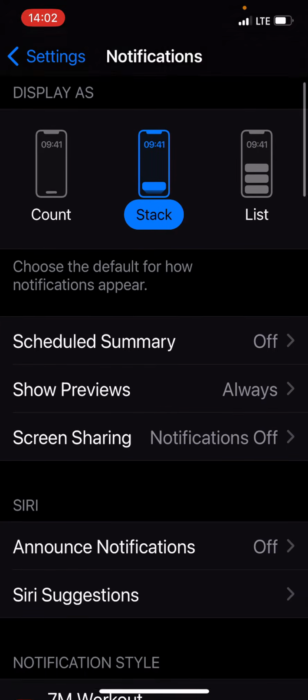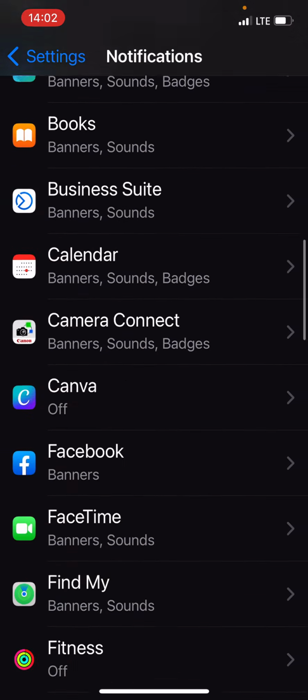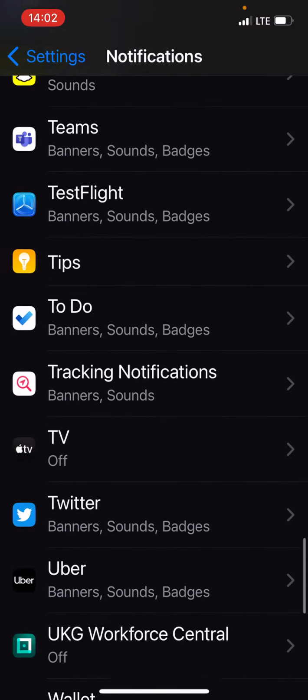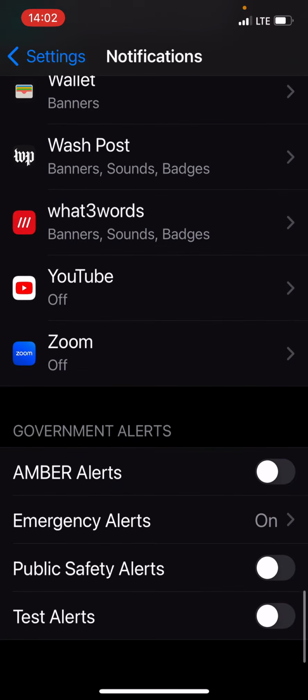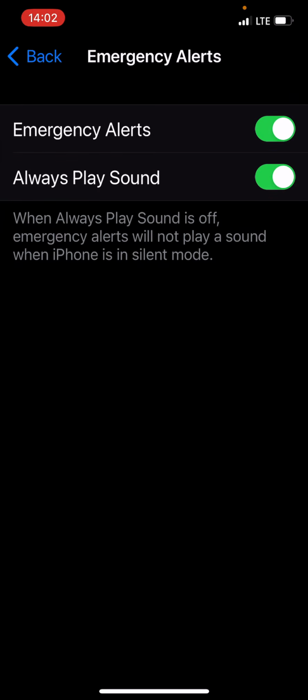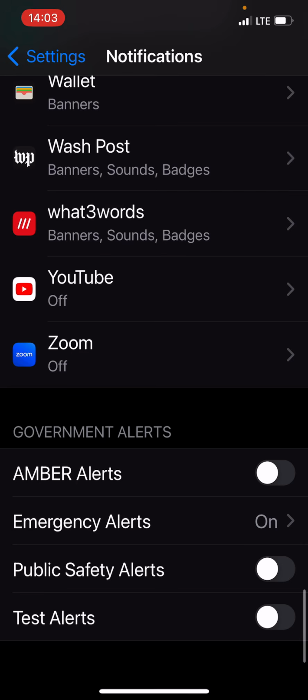You're going to scroll all the way down. Keep going. To the very bottom, you'll see the segment called Government Alerts. Here is where you can toggle on or off Amber Alerts, Emergency Alerts, more on that in a moment, Public Safety Alerts, or Test Alerts.